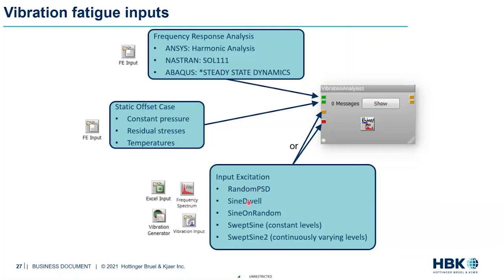So is it going to be a random PSD, a sine, a sine on random, a couple of options for sine, swept sine. So we have all these options available to define excitations. These excitations could be defined in a lot of different ways. We can get it from an Excel input, which is what some of the test data formats are, like a CSV file. We could also have an original time series signal that could be converted to PSDs using the frequency spectrum glyph, and that could be an input to the vibration analysis glyph.